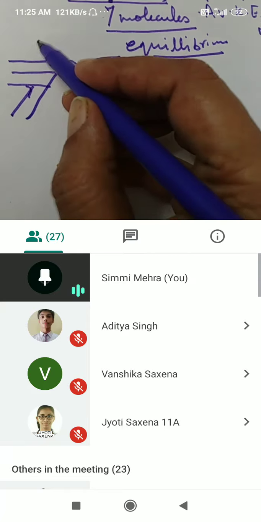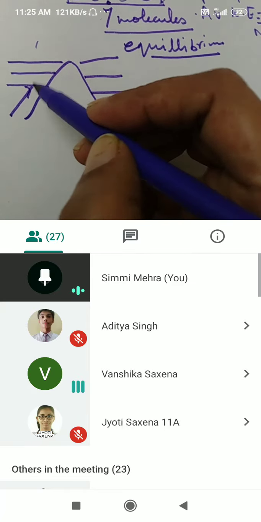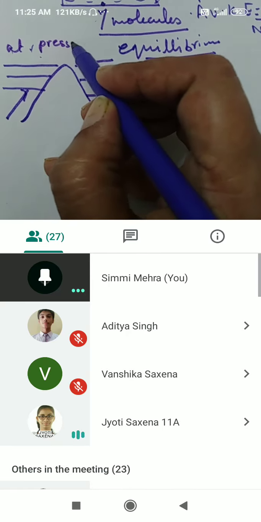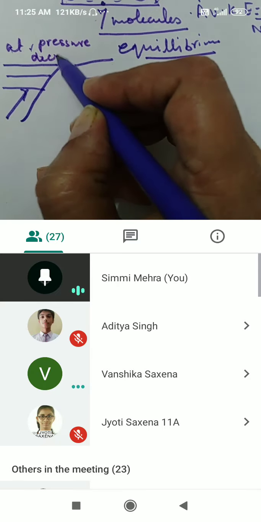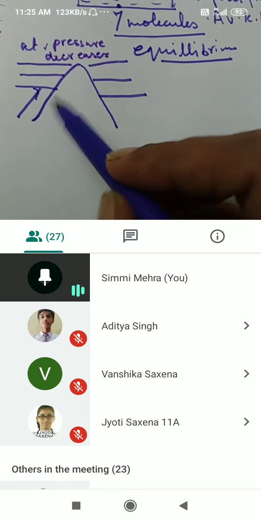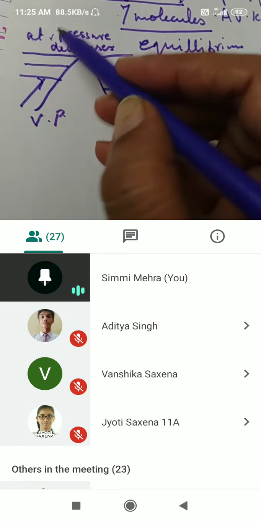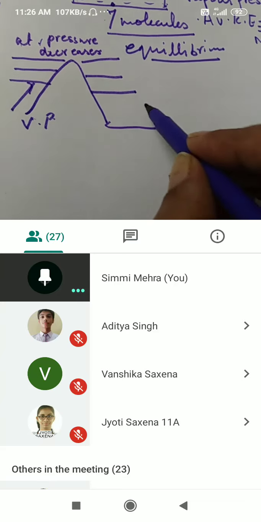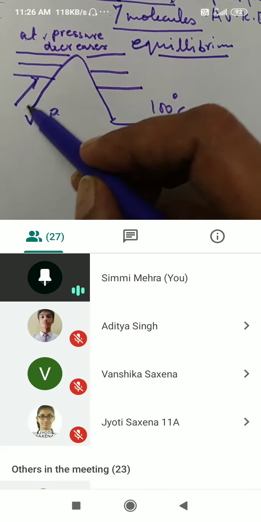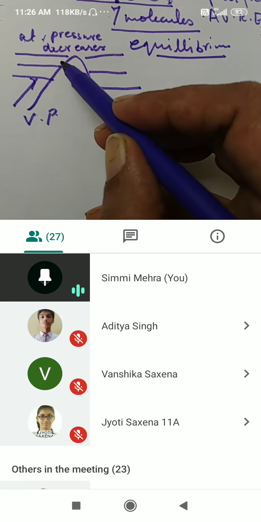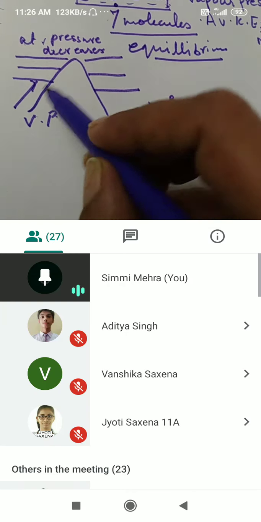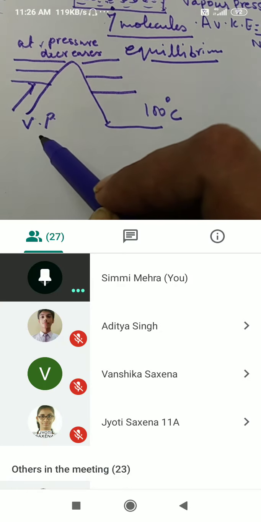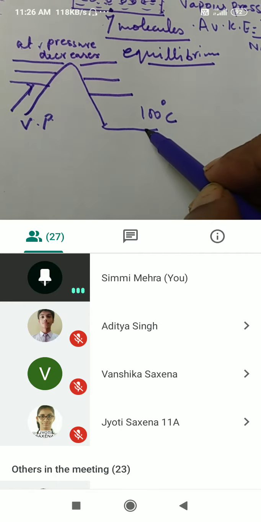So here the atmosphere is becoming less, right? So what will happen? Your atmospheric pressure will decrease. Then boiling point is the temperature at which vapor pressure becomes equal to atmospheric pressure. So if it was 100 degrees centigrade here, what will happen as we move up? Water will start boiling at a lower temperature because its vapor pressure will become equal to atmospheric pressure, which has become less. Okay, so it will boil at a lesser temperature.